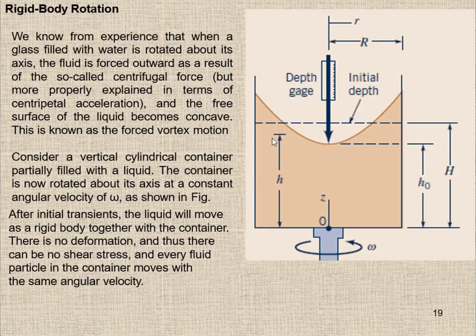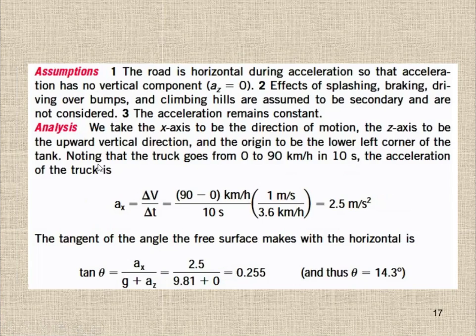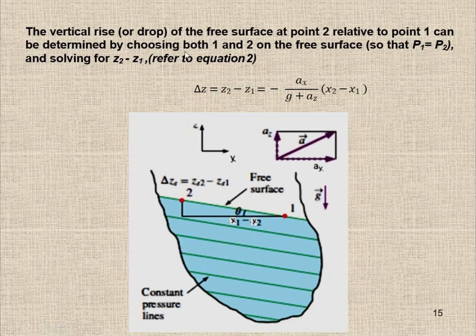So here the vertical rise at the back of the tank relative to the midplane for the two possible orientations becomes, case 1: we are considering the longer side parallel to the direction of motion, and this will be equal to b1 by 2 times tan theta, which is 2 meter by 2 into tan theta. This is the same equation.